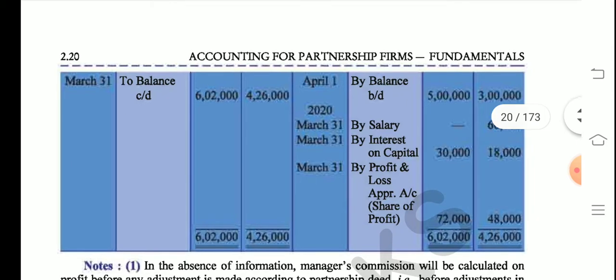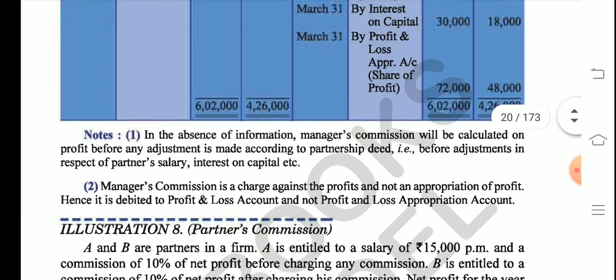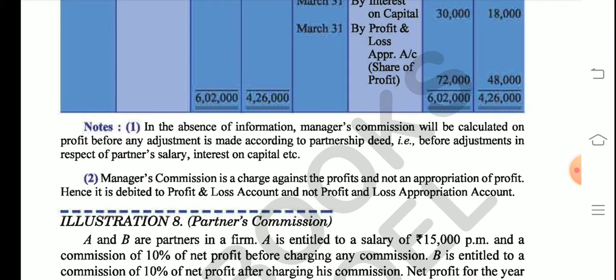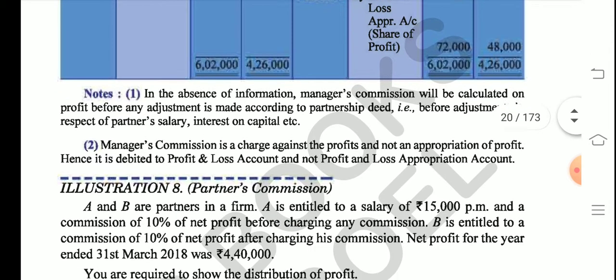And how do we get the balance? By looking at the bigger side, right? You already know how to balance now. So in A's column it comes to 6 lakh 2,000, and in B's column it comes to 4 lakh 26,000. So this is how it is calculated, right? This question is very easy and a very good question. You must practice such questions.